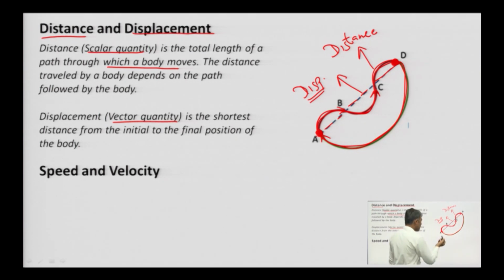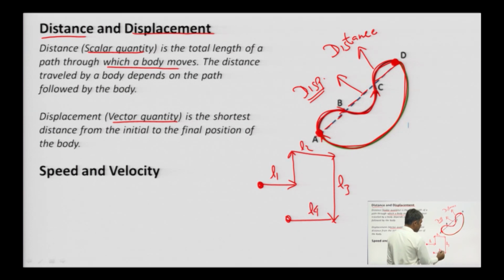Let us take one more example. If a person starts moving at this point, suppose he is going in this direction, then in this direction, then in this direction, say again in this direction. Suppose these lengths are L1, L2, L3 and L4.